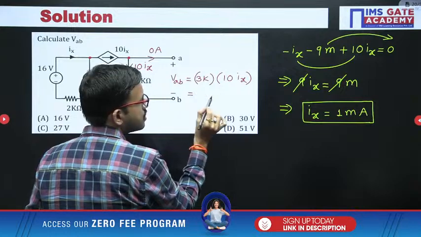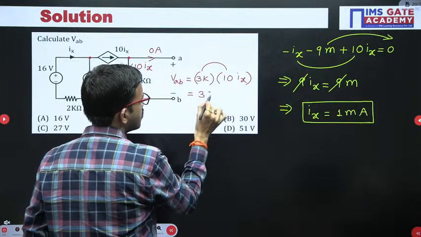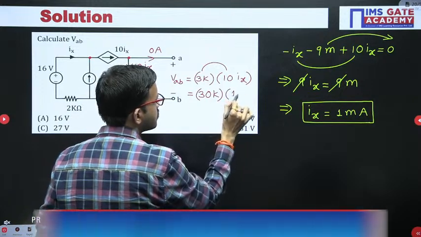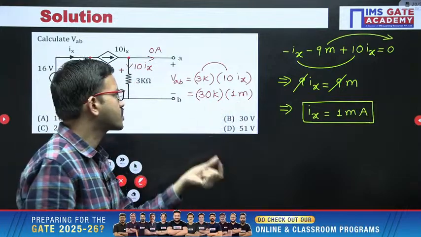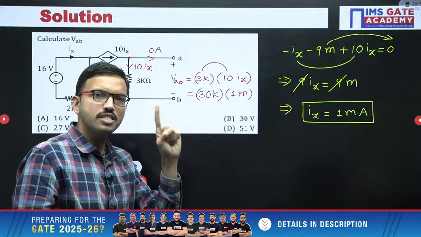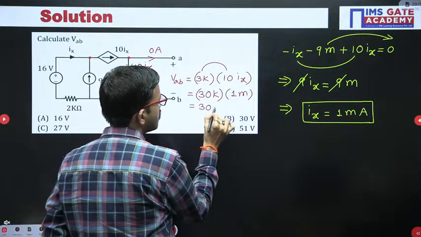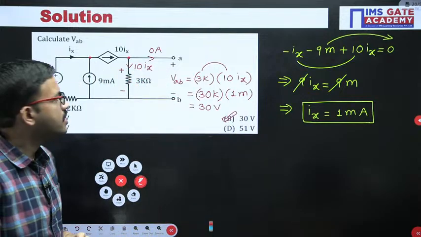So here 3 into 10, that is 30. K into Ix value is what? 1 milli. So kilo and milli both are getting cancelled, or in other words, 10 power 3 into 10 power minus 3 is nothing but 1. So finally you are getting 30 volts. That is there in option B. Option B is the correct answer.